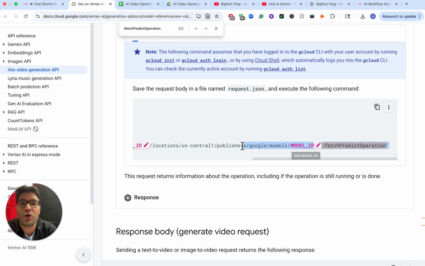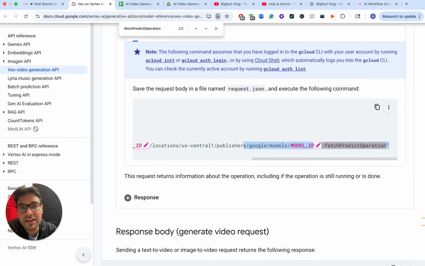So again, if you are new to APIs, this is how APIs work. You need to know what is the right page where you'll find information on what is the API endpoint, what are the variable parameters, what URL you need to have to fetch the video back to your n8n. It is not super complicated. It is just that you need to get your hands dirty with using APIs. Again, if you're new to n8n, check in the description box. I have created a dedicated video on what are APIs, how to utilize them.